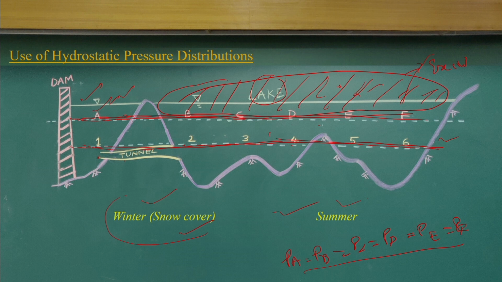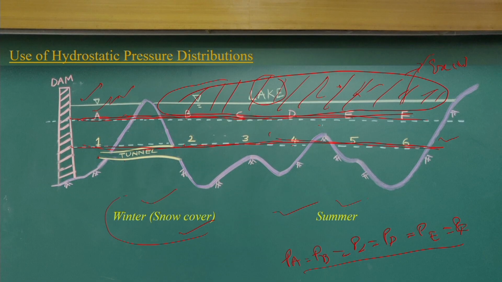We can consider any horizontal surface, and as it indicates, the pressure is equal over that surface. That is the condition we consider to solve many fluid flow problems in hydrostatics. And the second thing is that you can easily know that if I consider A and point 1, definitely the pressure at 1 should be more than the pressure at A, because if you consider the virtual fluid columns, the weight of the water here is different.